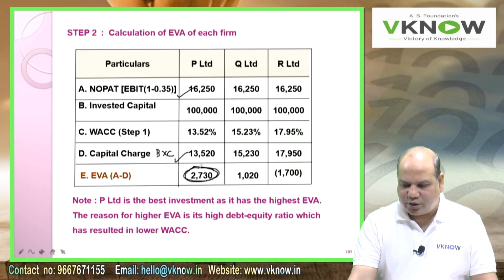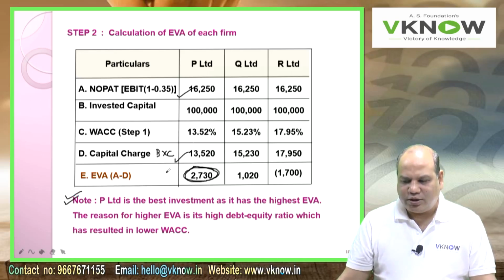In that company we are going to invest. So write down the note. If the EVA is the deciding criteria, then the answer will be company with higher EVA. P Limited is the best investment as it has the highest EVA.